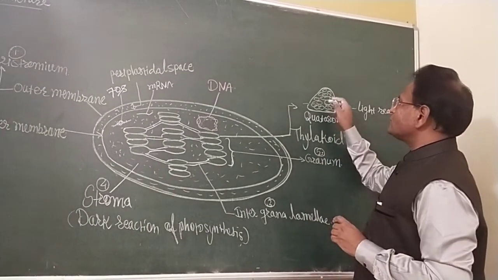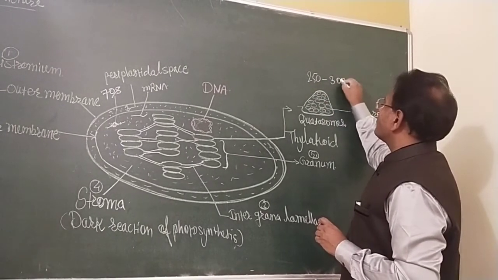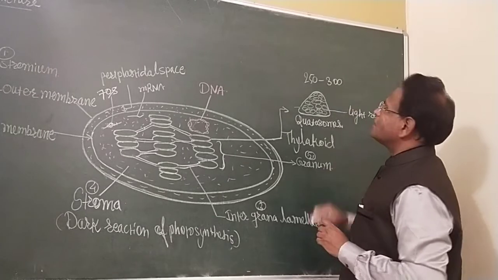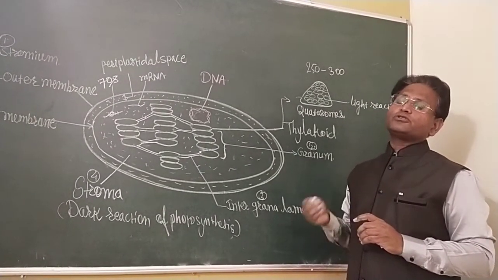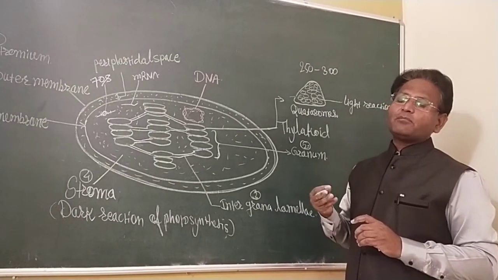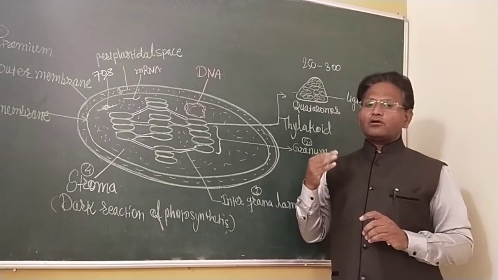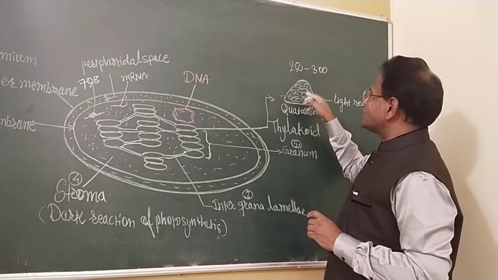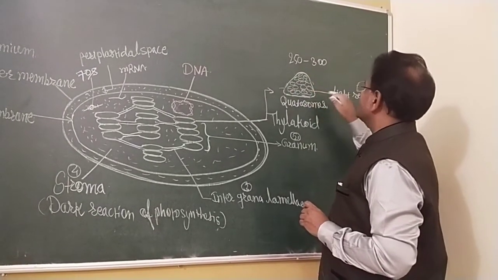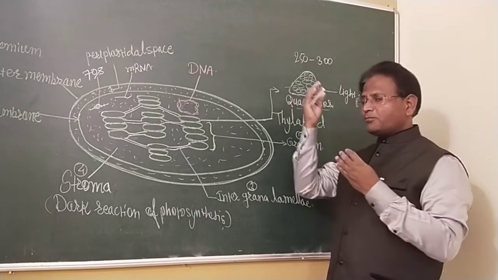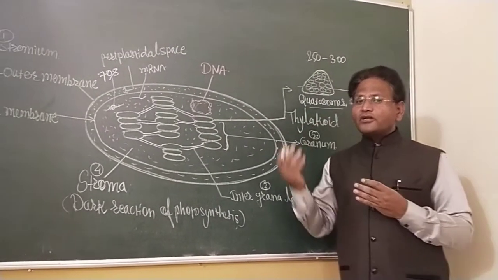In the quantasome, about 250 to 300 photosynthetic pigment molecules are enclosed: chlorophyll A, chlorophyll B, xanthophyll, carotene. These help in the absorption of light energy, and light reaction takes place.